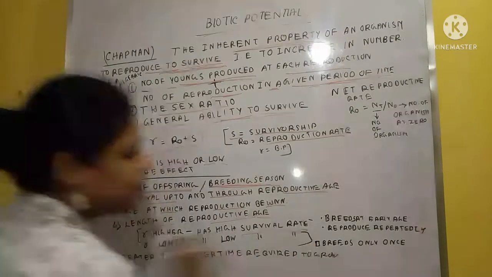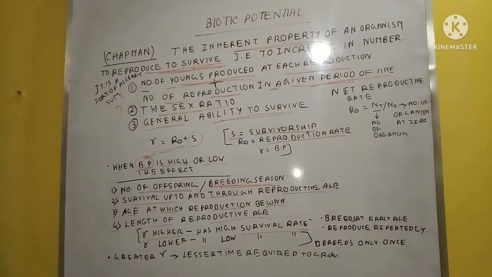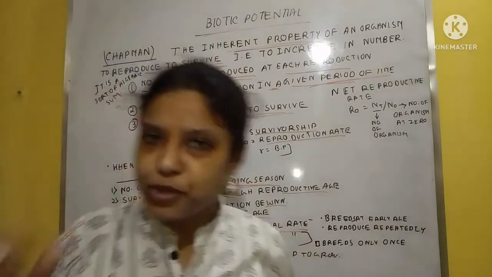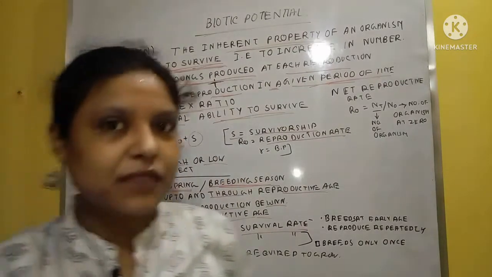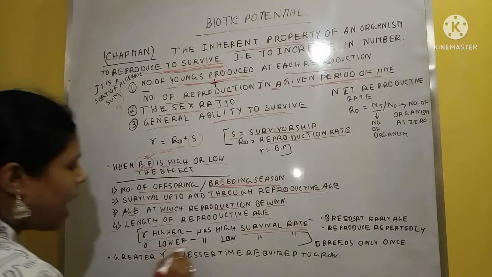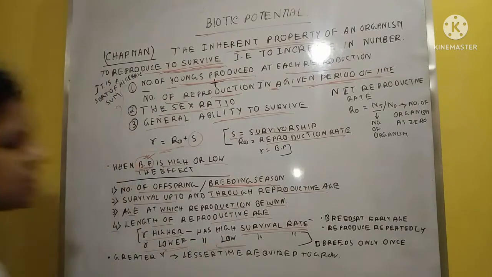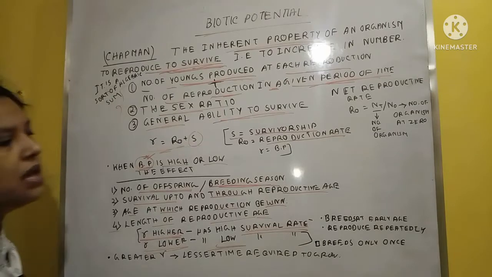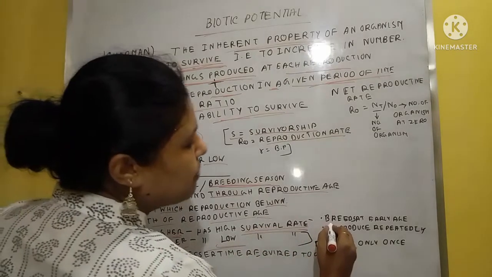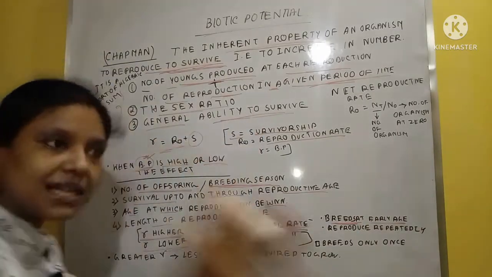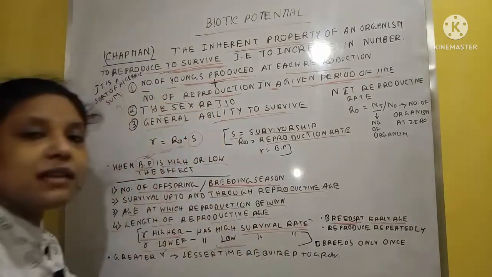The survival rate is high. Obviously, if R is higher, that means the individuals of a particular species have the capability to reproduce a large number of individuals and also survive, so the survival capacity is high. Second one, when the R is lower, then the survival capacity is low. Here we also have to learn that when R is higher, the breeding starts from the early age.